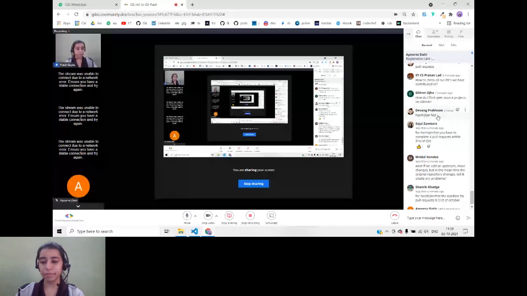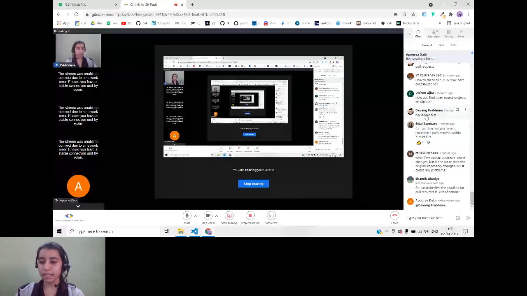There is some time frame that is required to get those pull requests verified. So the verification time is usually 14 days, but you can create a pull request anytime. There is no deadline. You can create it from 1st to 31st of October.